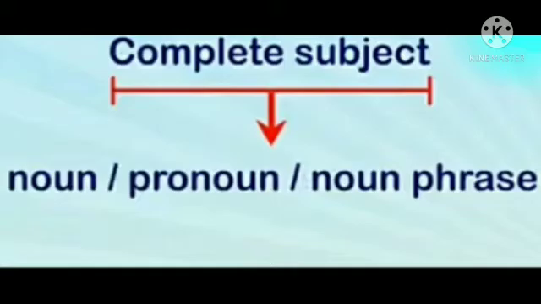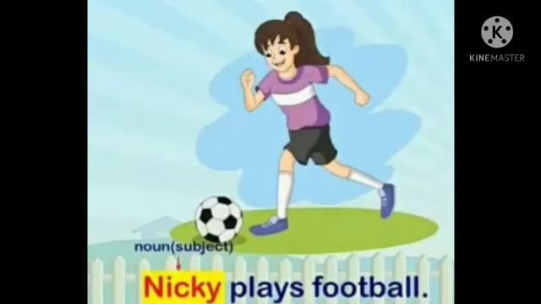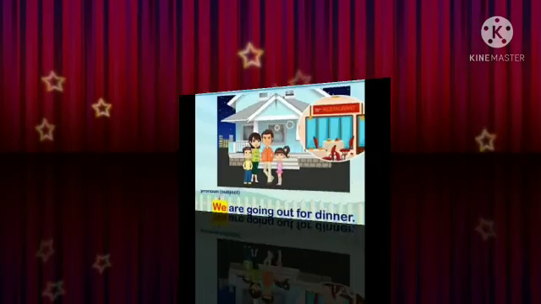As you can see the example of this: Nikki plays football. Now here Nikki is a noun which is used as a subject. So here, as I told you, the complete subject contains a noun, pronoun, or noun phrase. So here you can see Nikki is a noun which indicates that this is the subject. And let's move to the next example.